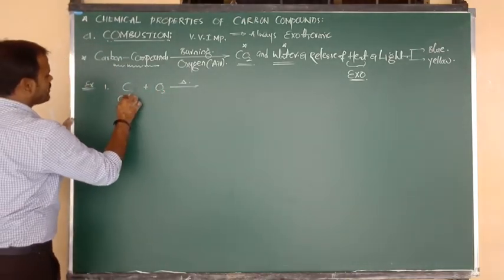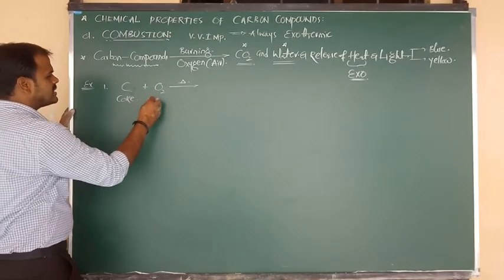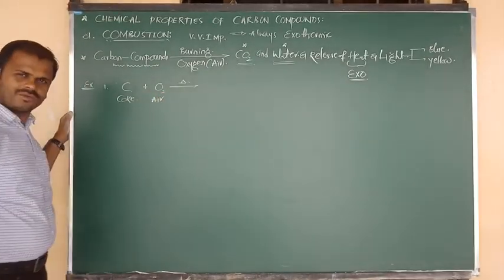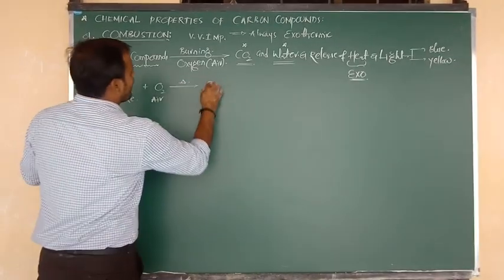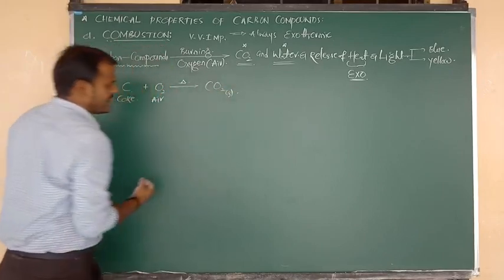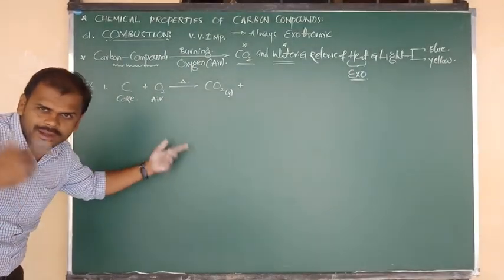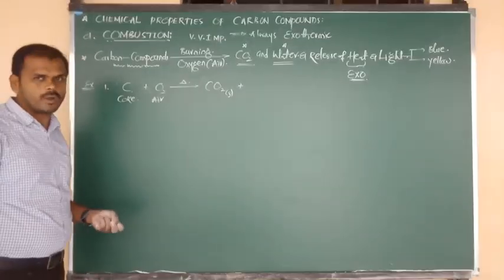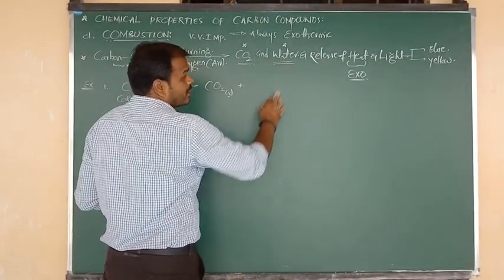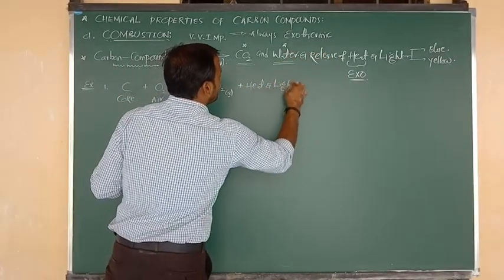So C is nothing but carbon, and also coke. It undergoes heating with what? Oxygen. The reaction takes place in the presence of air. So carbon or coke on heating with oxygen or air gives the product carbon dioxide. Along with the formation of carbon dioxide, remember in this reaction we won't get the water molecule because there is no hydrogen. But the common point is there will be release of heat and light energy, maybe blue or maybe yellow, maximum blue here.